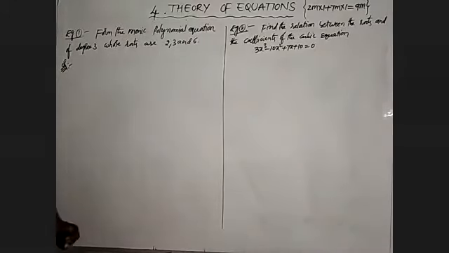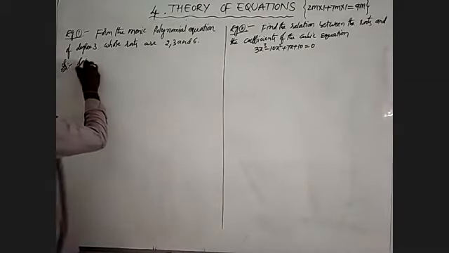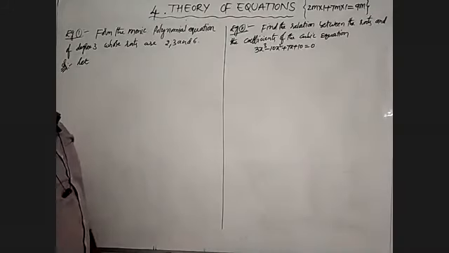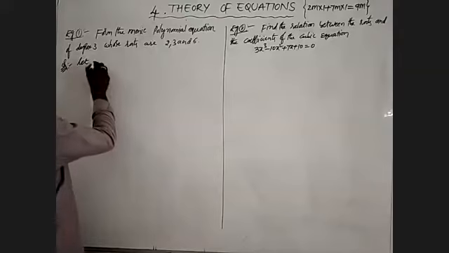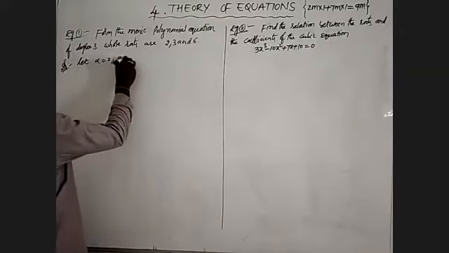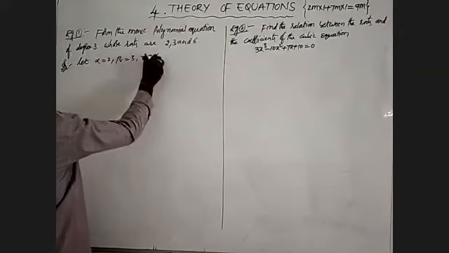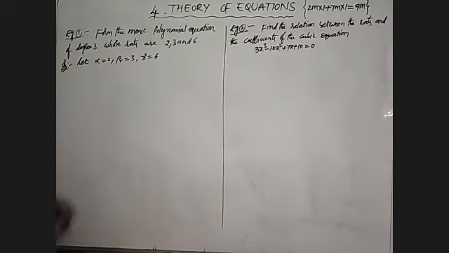Whose roots are 2, 3 and 6. First, let the roots be alpha, beta, gamma. That is, alpha is equal to 2, beta is equal to 3 and gamma is equal to 6.